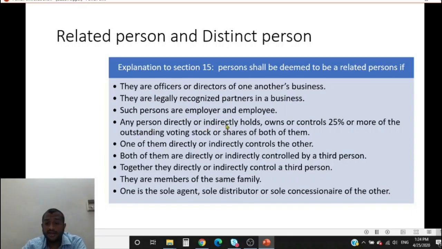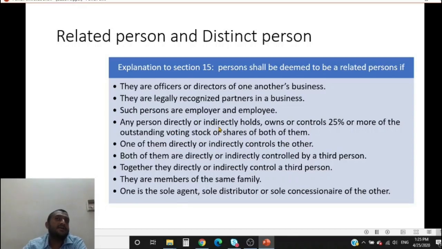Any person directly or indirectly holds, owns or controls 25% or more of the outstanding voting stock or shares of both of them. Let us say X Limited and Y Limited are there. Z Limited owns 25% or more of shares of both of them. Then X and Y are said to be related persons, because Z Limited holds more than 25% stock in both of them. One of them directly or indirectly controls the other.